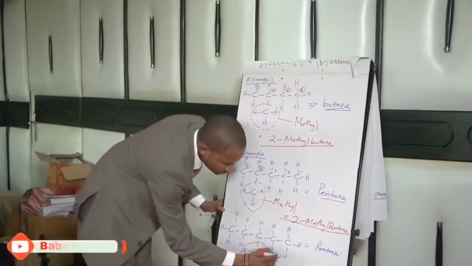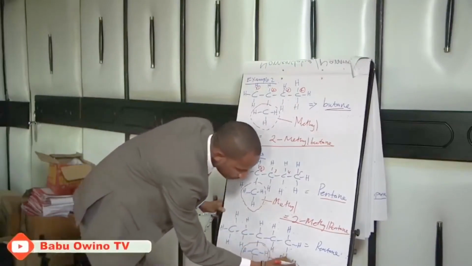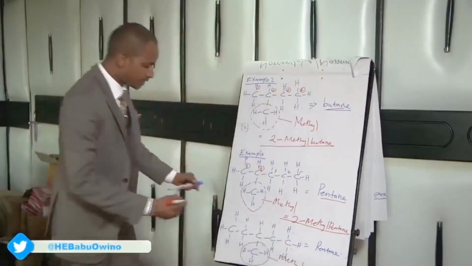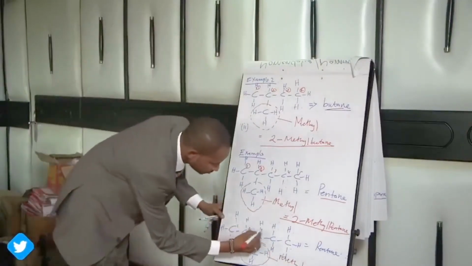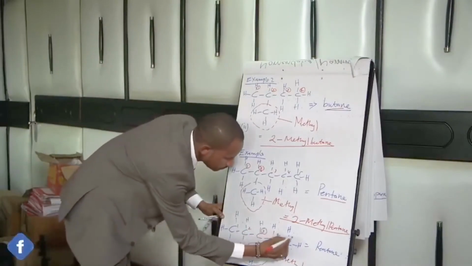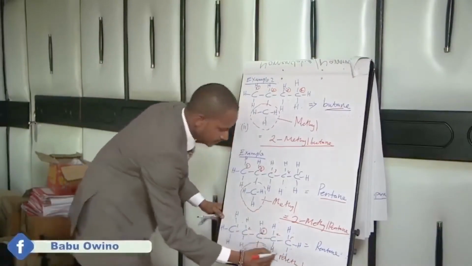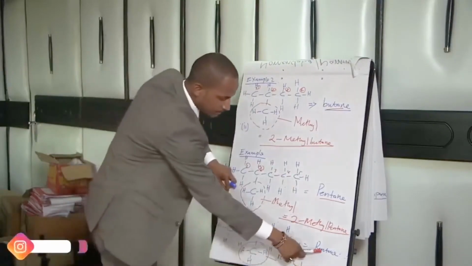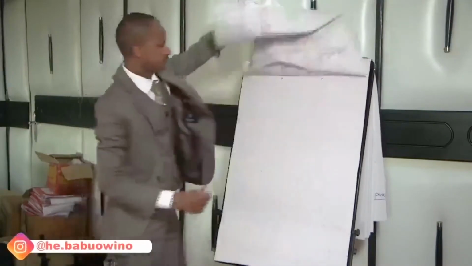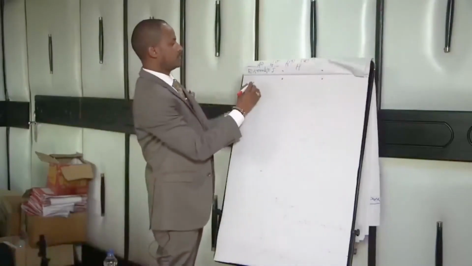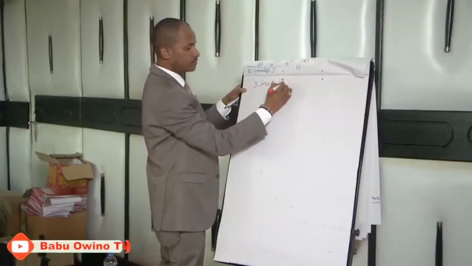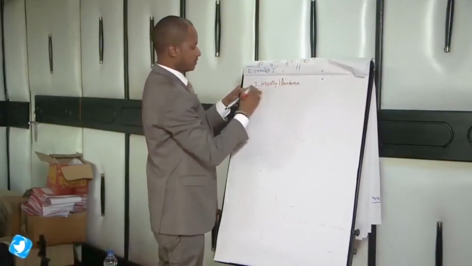Then name this branch. The branch is a methyl branch. Then identify on which carbon atom it lies. 1, 2, 3, 4, 5. It lies on the third one. Therefore, the name is 3-methyl pentane.